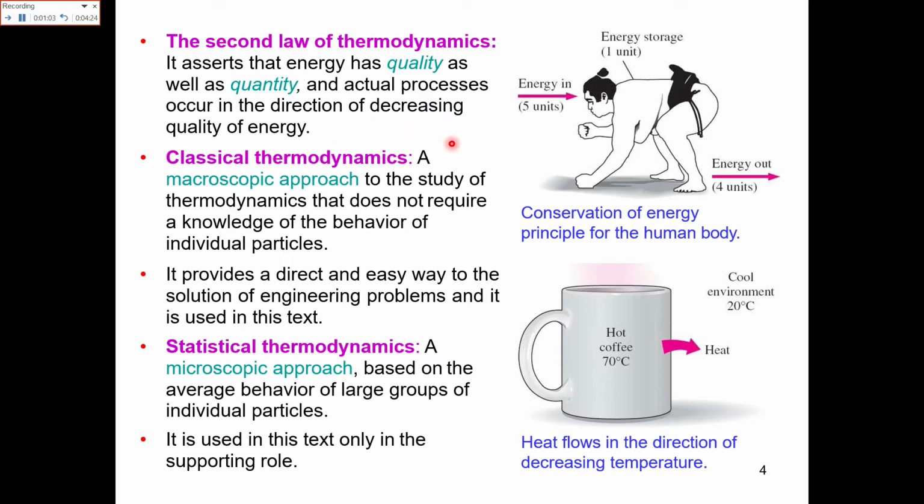Then the types of thermodynamics. We have classical thermodynamics and statistical thermodynamics. Classical thermodynamics is basically the macroscopic approach to the study of thermodynamics that does not require knowledge of the behavior of individual particles. In classical thermodynamics, we basically study the body as a whole. We don't use the microscopic approach, the approach that is used upon the molecules or atoms of the body. It provides basically a direct and easy way to the solution of engineering problems.